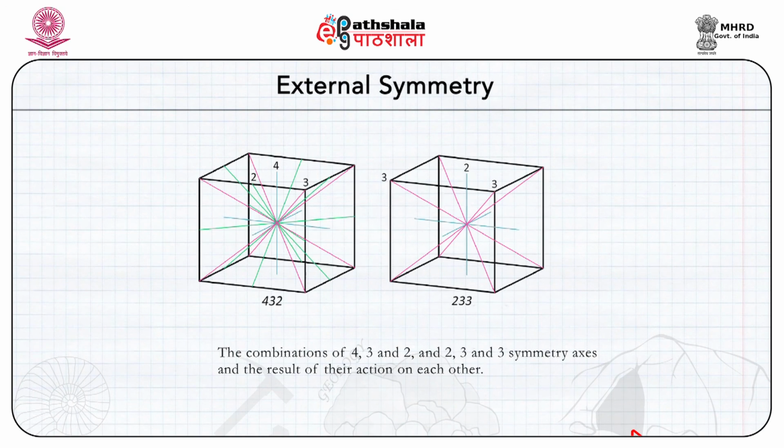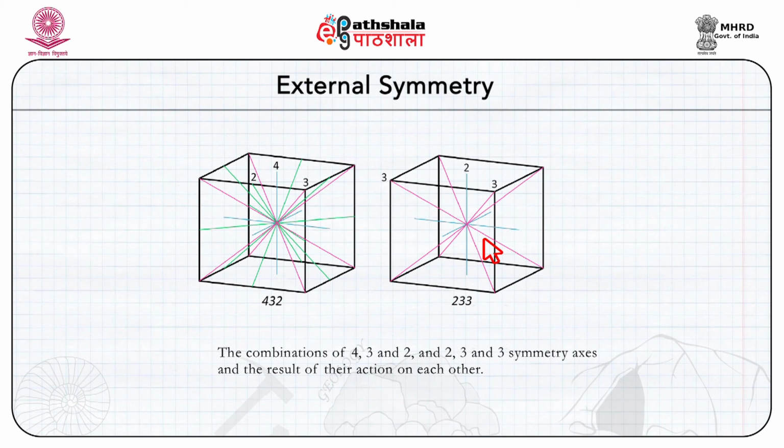The point groups 4 3 2 and 2 3 3 can be visualized here in these three dimensional diagrams with the above guide cubes. In the case of 2 3 3, the three-fold axes are superimposable on each other. So, 2 3 3 can be designated as just 2 3.